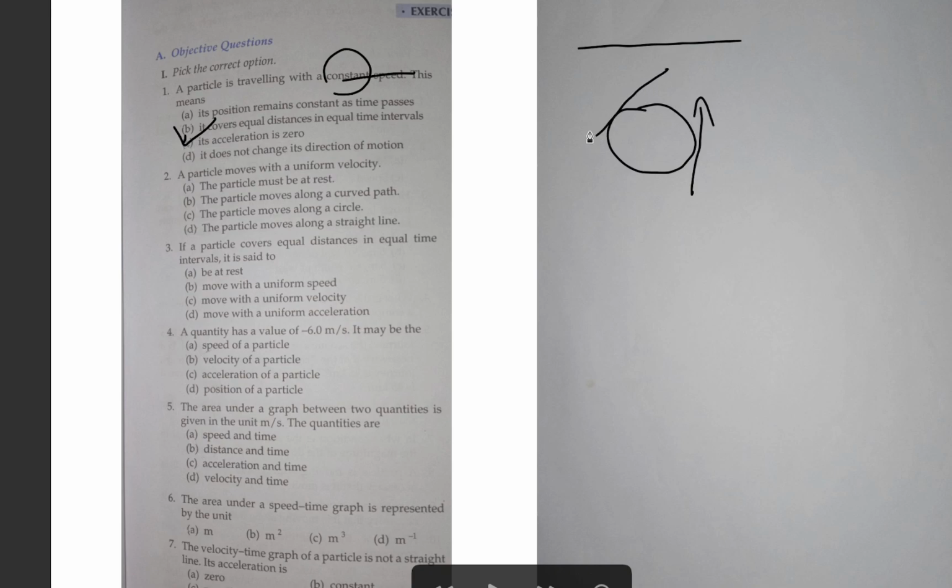That means the velocity will not remain constant. So the second and third options, curved path and circle, are both wrong. So the particle moves along a straight line is the right answer.